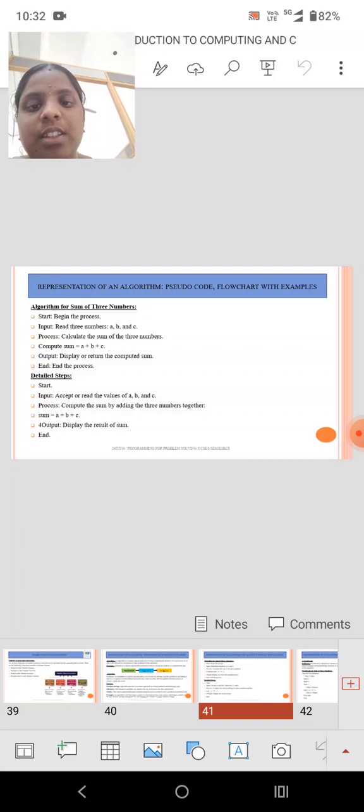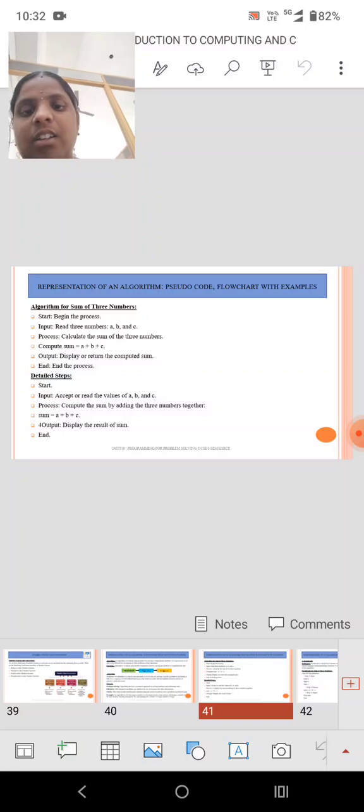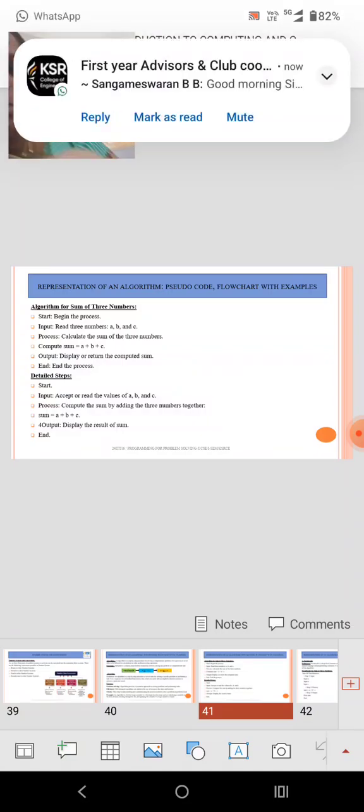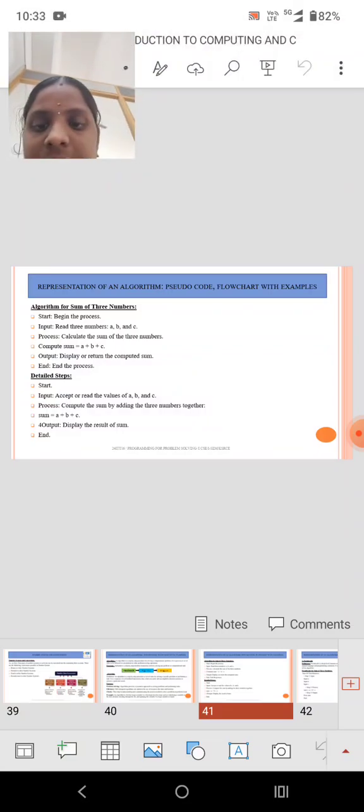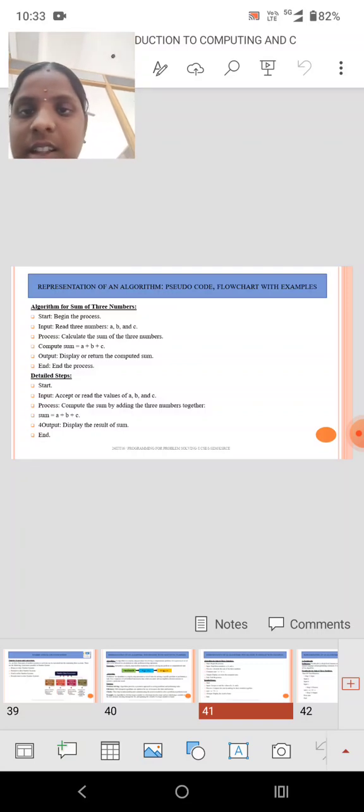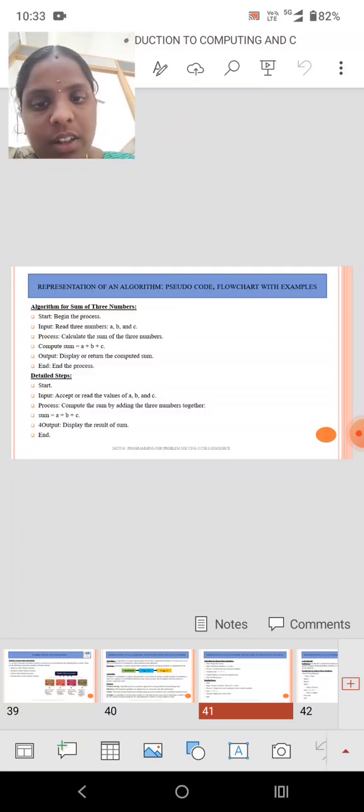Then output: display or return the computed sum. Here we display the output. What is the output? The sum of three numbers, that is a plus b plus c. Here we declare d also, for the output. Then d equals a plus b plus c. Then end the process. These are the steps to be followed for an algorithm.